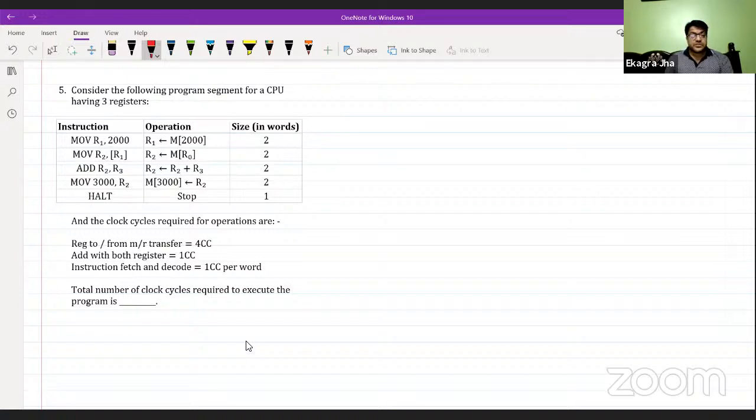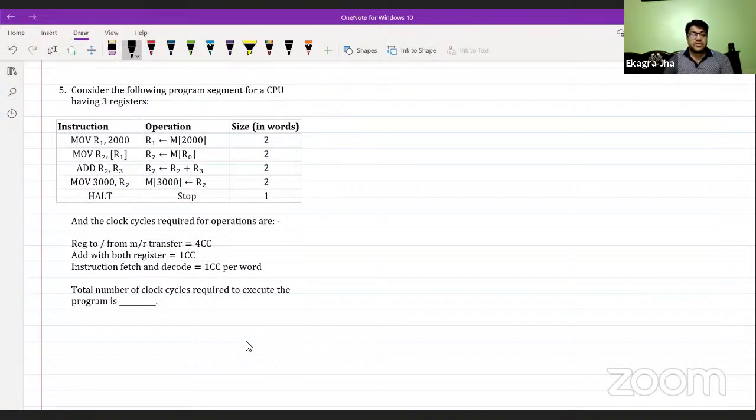Let's come to the next question. Question number 5. This is again based on the total number of clock cycles required, based on the type of instructions we are having and the way of operations it is going to use. So we need to find the number of clock cycles required to execute the given program.